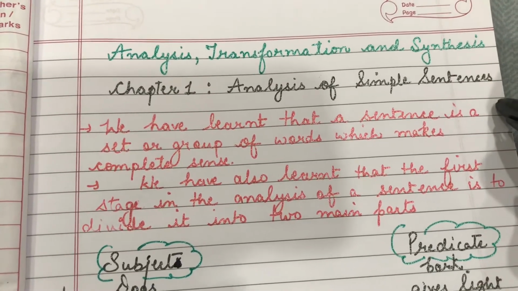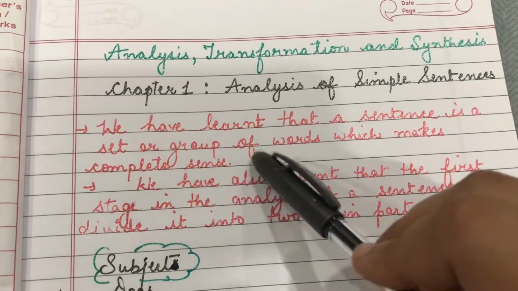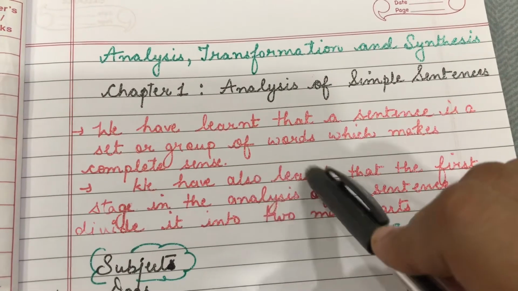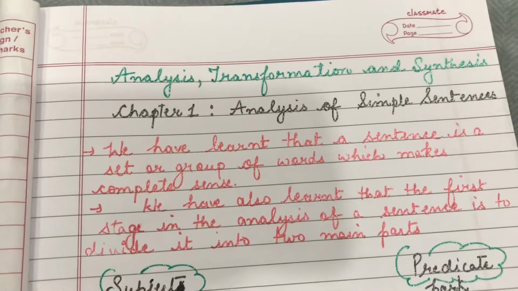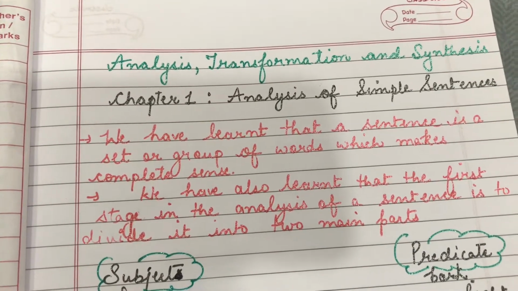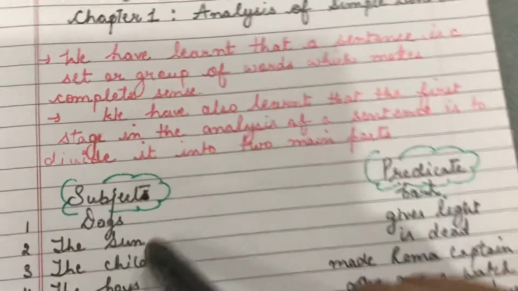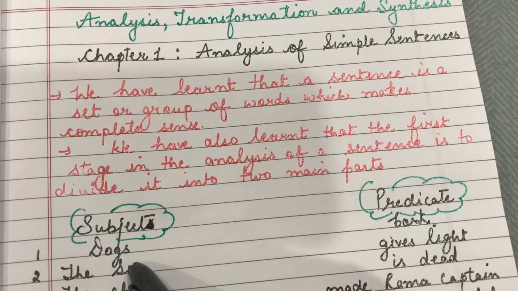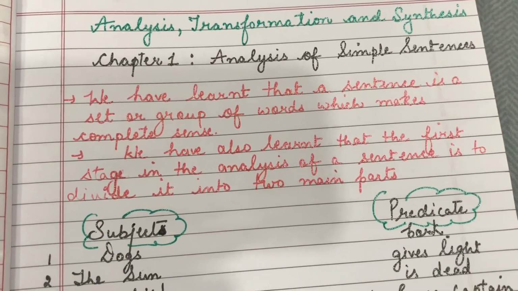Before that, we all need to know what a sentence is. We have learned that a sentence is a set or group of words which makes complete sense, right? If I speak out a sentence, for example, "dogs bark", this is completely making sense, that is, the dogs are barking, or what dogs basically do, they bark.